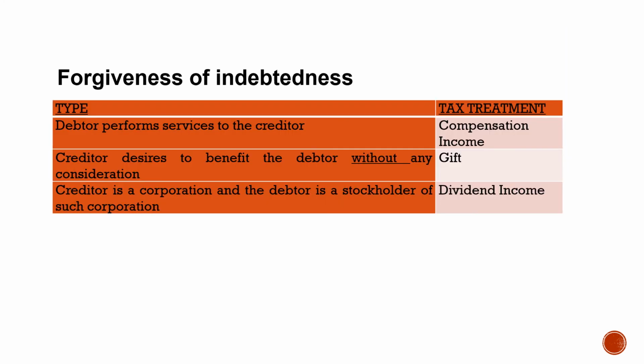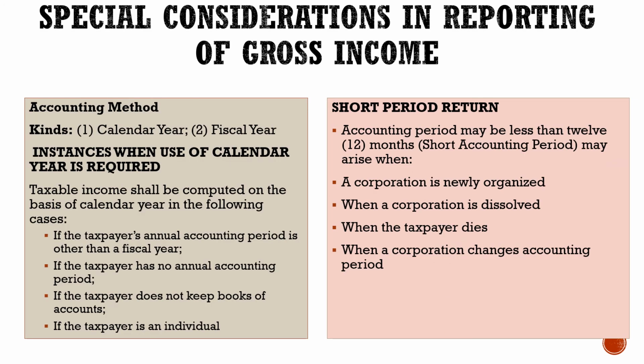Okay, forgiveness of debt. There are types of forgiveness of debts and the treatment of each. First, the debtor performs service to the creditor. The tax treatment here is compensation income. Next, when the creditor desires to benefit the debtor without any consideration, this is considered a gift or donor's tax. If the creditor is a corporation and the debtor is a stockholder of such corporation, the tax treatment is dividend income. So, that's it. In reporting of gross income.